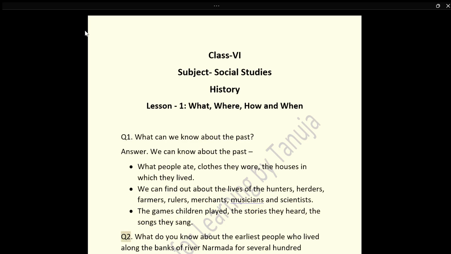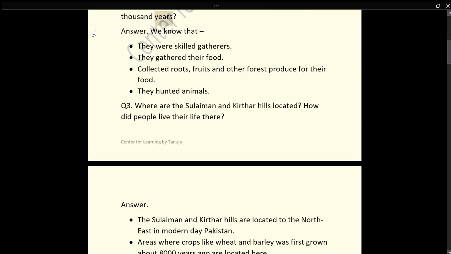Q2. What do you know about the earliest people who lived along the banks of river Narmada for several 100,000 years? Answer. We know that they were skilled gatherers. They gathered their food, collected roots, fruits and other forest produce for their food. They hunted animals.